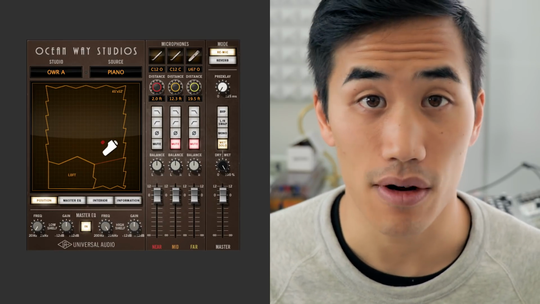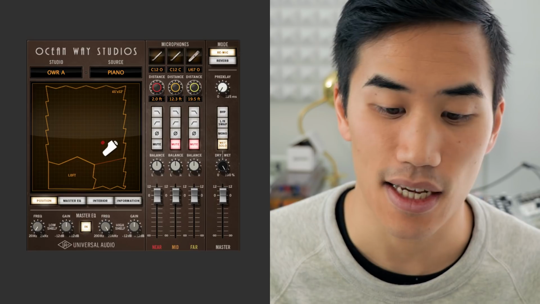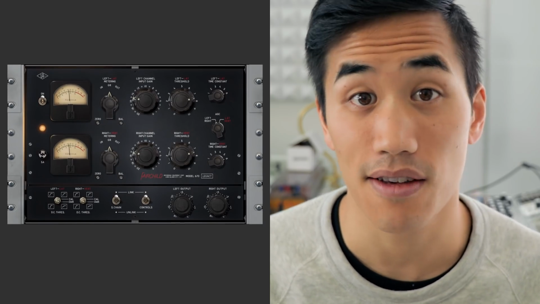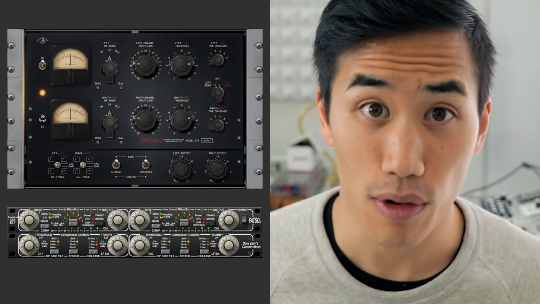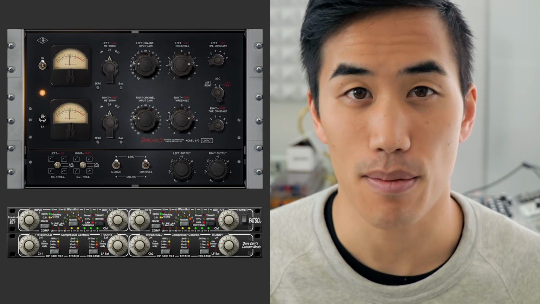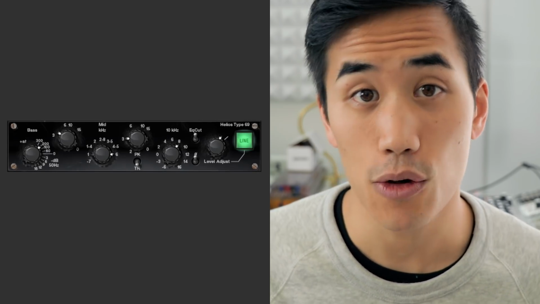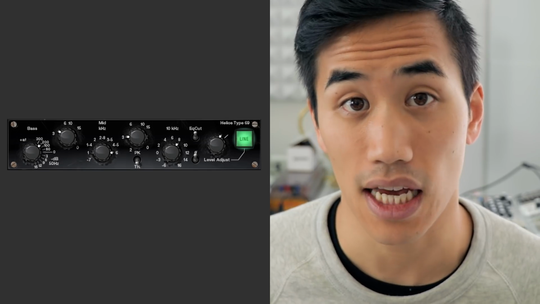On this track, I'm using the Ocean Way Studios plugin to add a bit of room ambience. I'm compressing it with the Fairchild as well as the Fatso. The Fairchild for regular compression duties and the Fatso to give it a bit more bite and body. And then I'm EQing it with the Helios 69 plugin. So let me play you the dry guitar followed by the signal processed by this plugin chain.